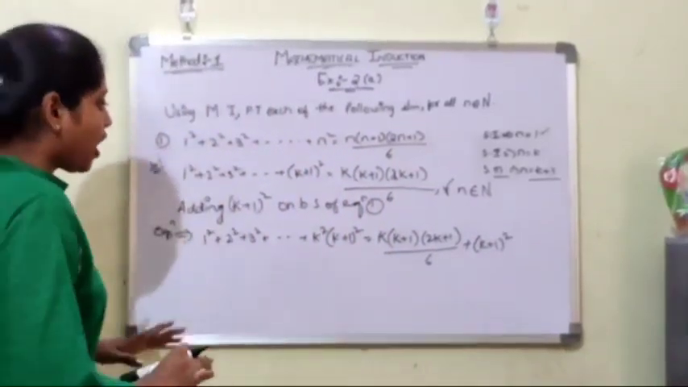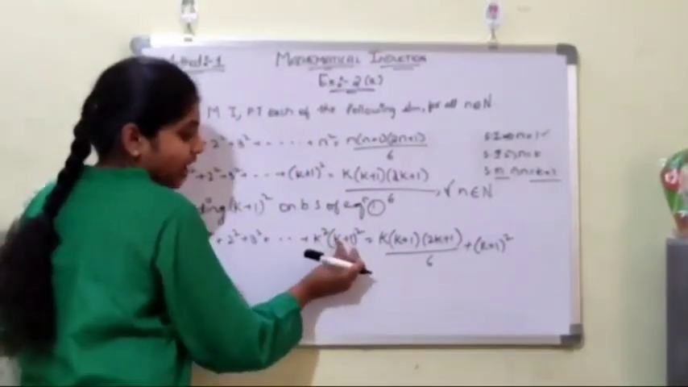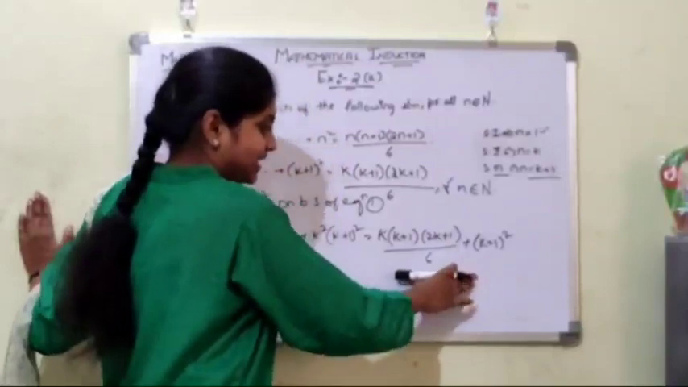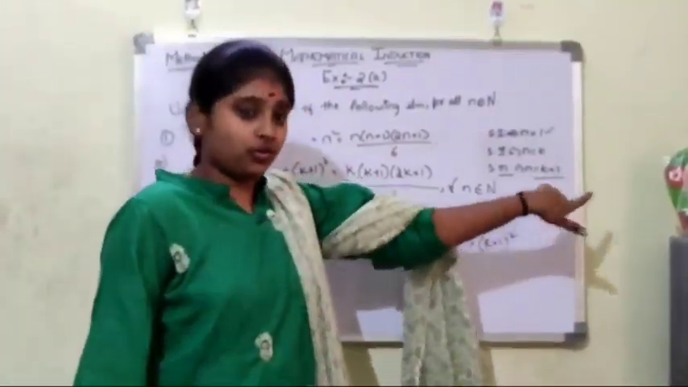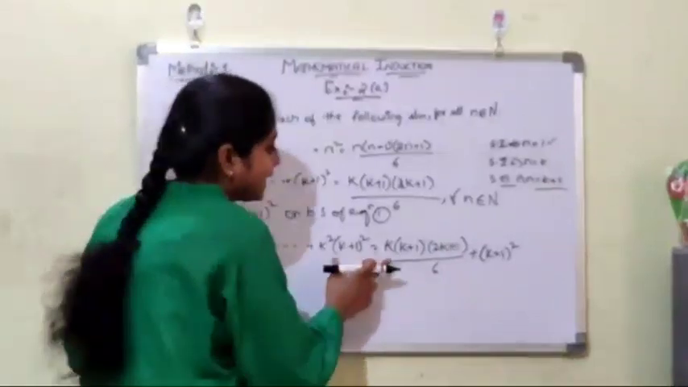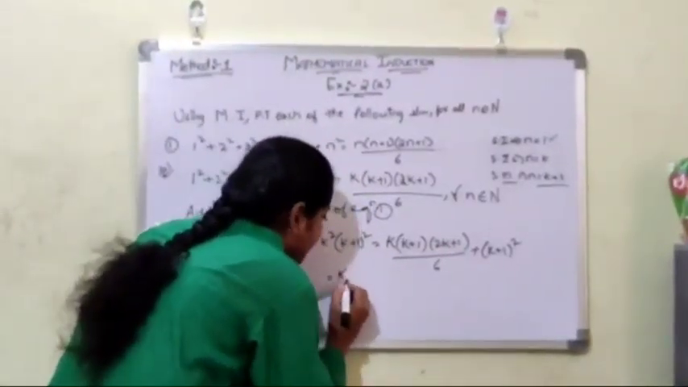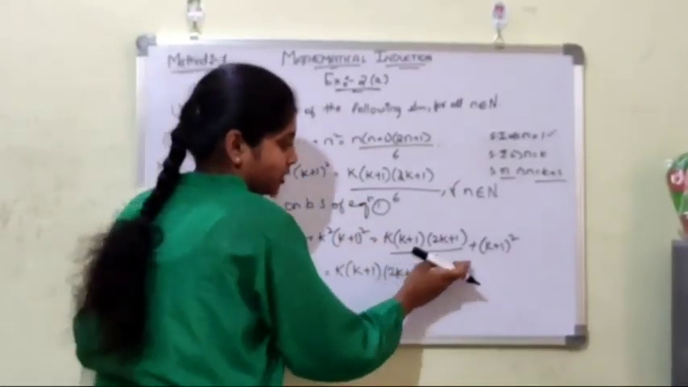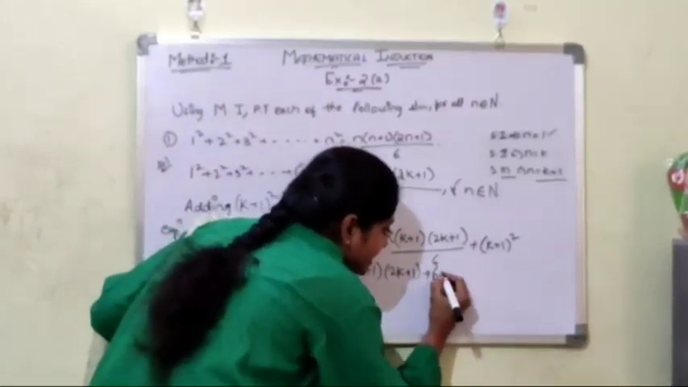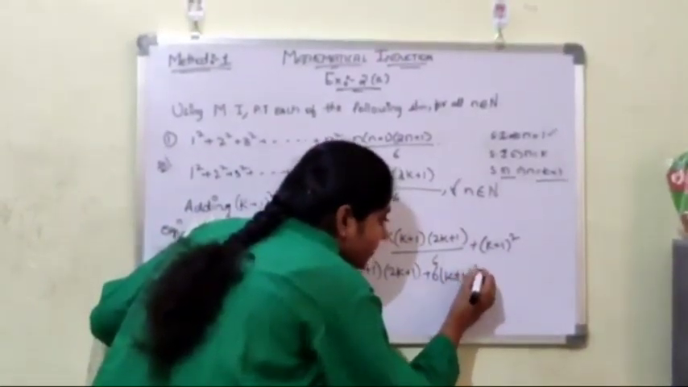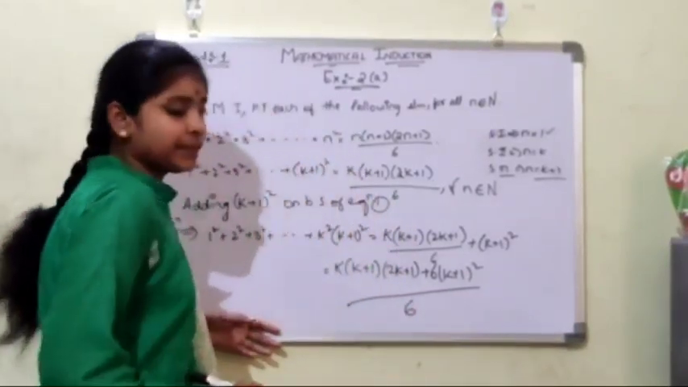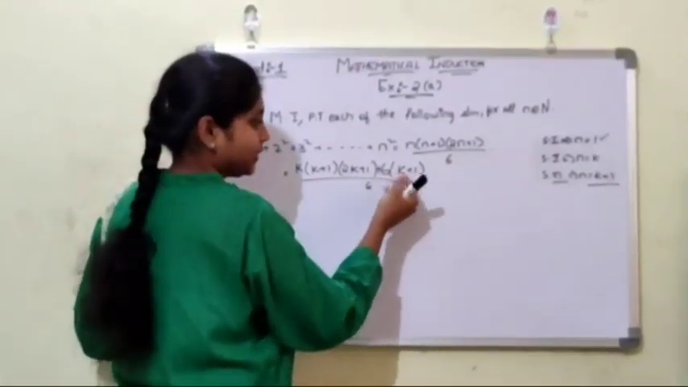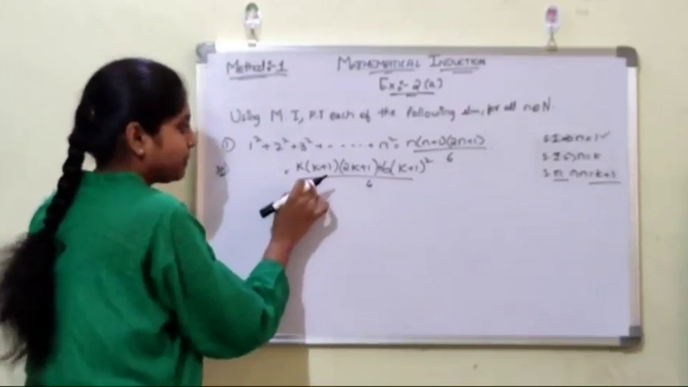Now we already got LHS as the k plus 1th term. Now we have to prove this side, that is, we have to prove the right hand side for k plus 1 is also true. Now we take the RHS, that is k into k plus 1 into 2k plus 1 plus 6 into k plus 1 whole square, whole denominator is 6. We have cross multiplied 6 here. Now we have to simplify this one.